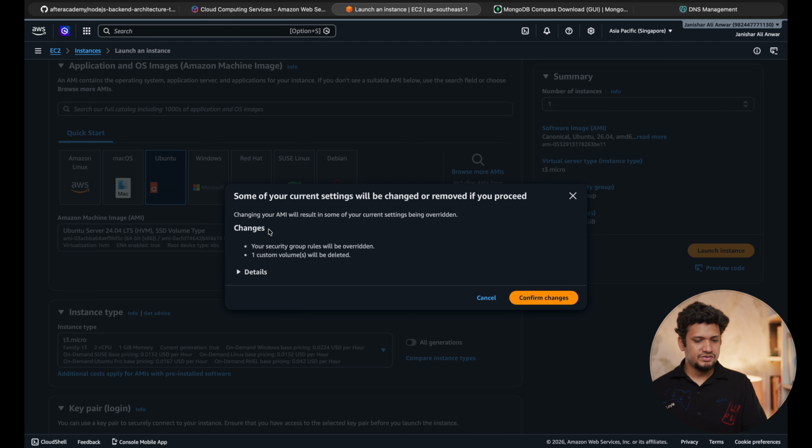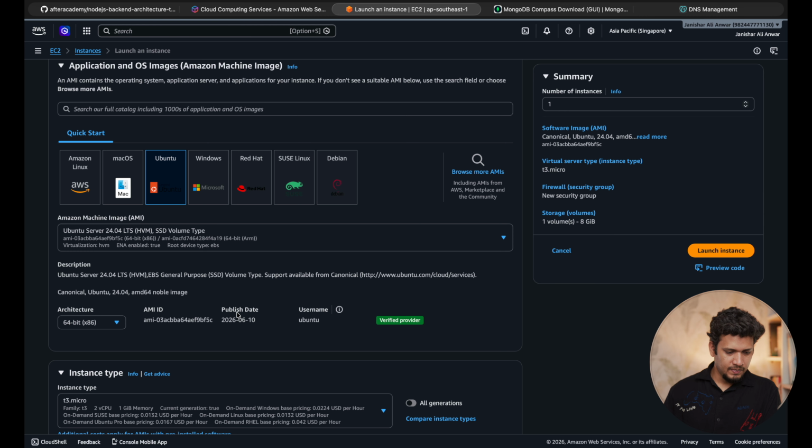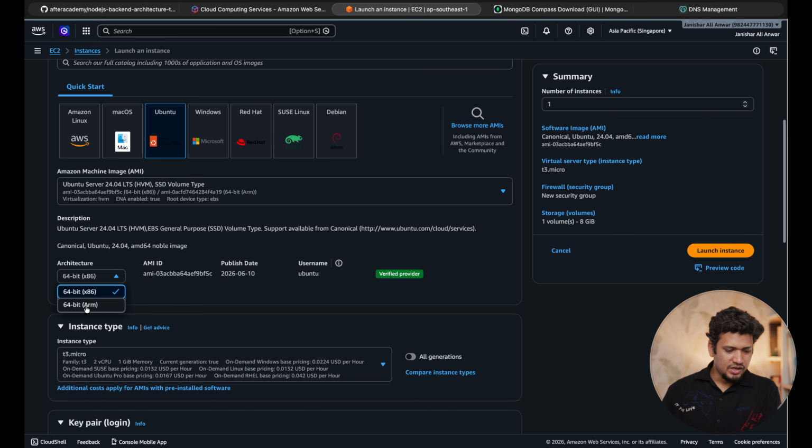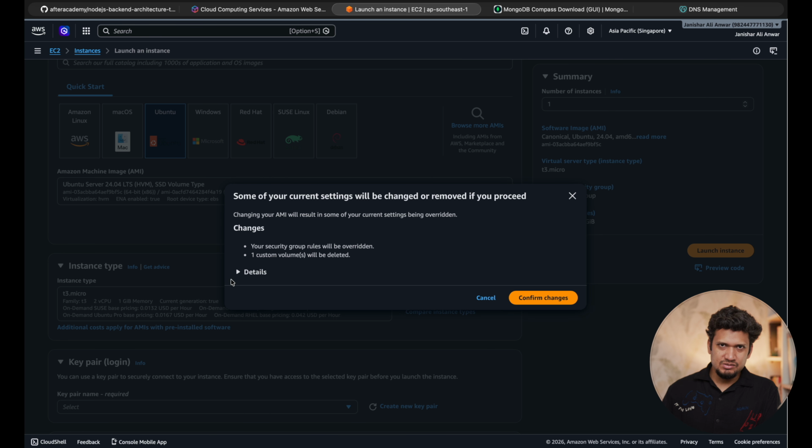Okay. Now it says some of the service settings are going to be changed. This is fine. Now architecture. Architecture means the type of the CPU architecture on which the OS is going to run. I typically choose ARM nowadays because it is cheaper and more performant.